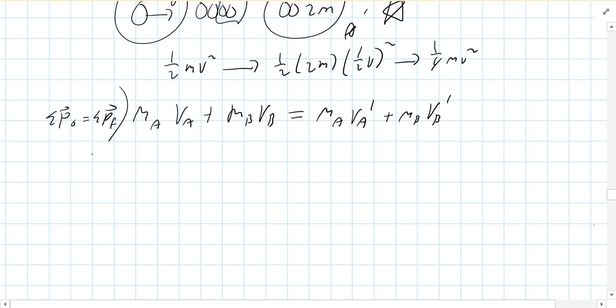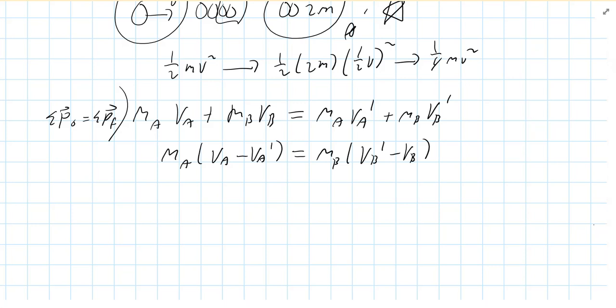Now, I'm going to play with that equation a little bit. I'm just going to move the A's to one side and the B's to the other, and then factor out the M's. So on the left side, you'd have MA times (VA minus VA prime). On the right side, you'd have MB times (VB prime minus VB). I just moved stuff around a little bit, and that's the same equation, just factored out.